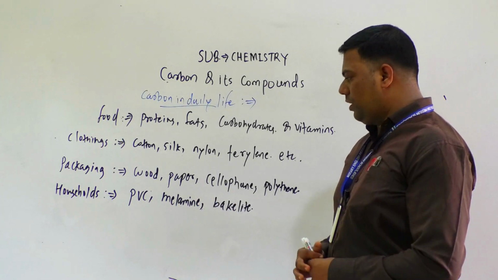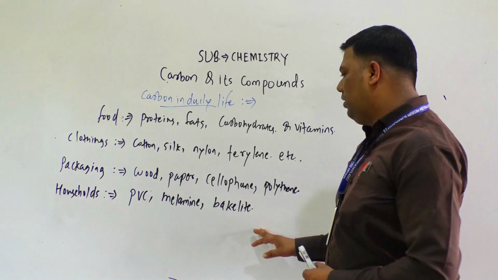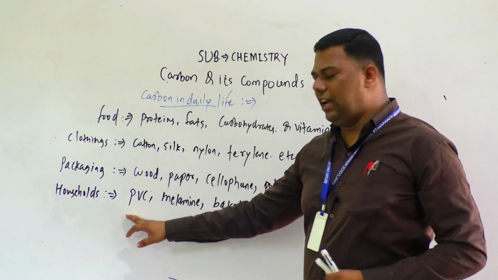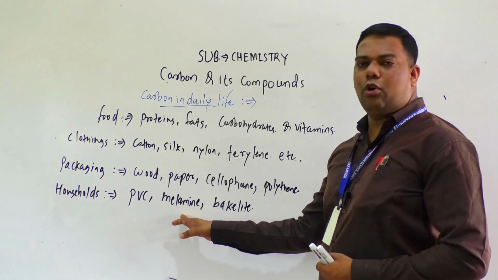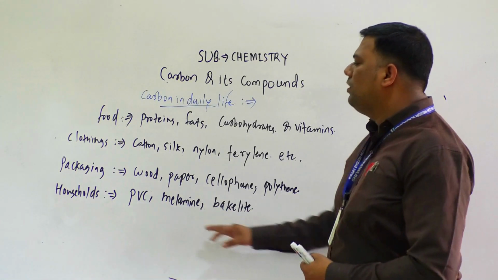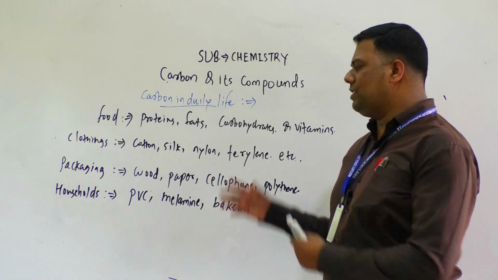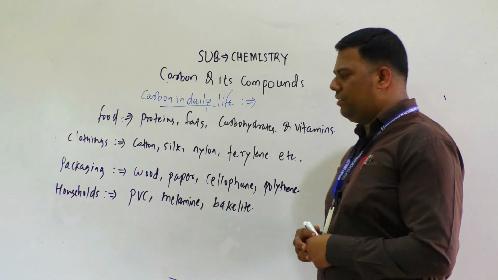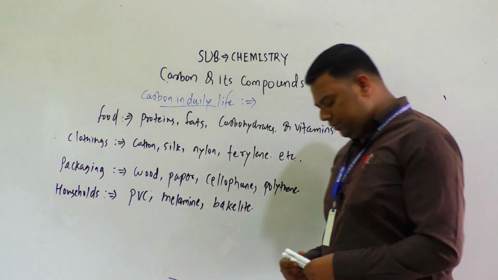And that is a separate topic. In 12th standard, in polymers, we will discuss polyvinyl chloride, then melamine formaldehyde resin, bakelite. These are polymers. We can also use them as household items.